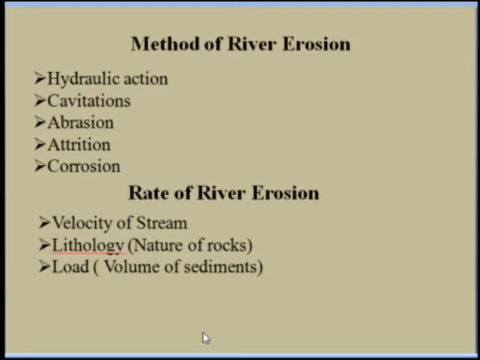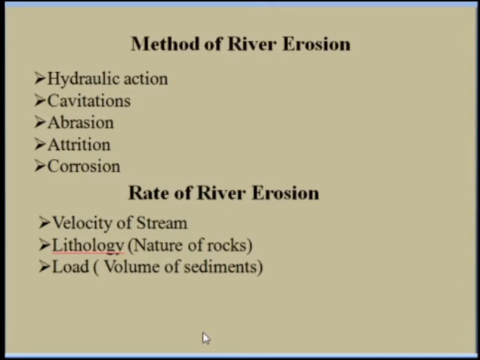The second is the lithology. Lithology means what? The nature of the rock. Okay, it means the composition, type, texture, structure of the rocks. The rate of river erosion depends upon the nature of the rock. That means the composition, type, texture, structure.